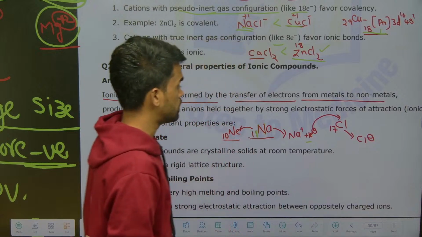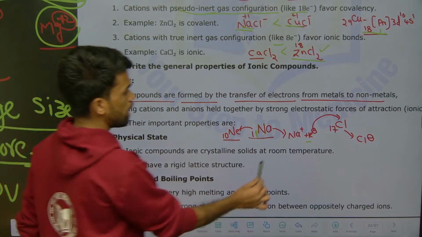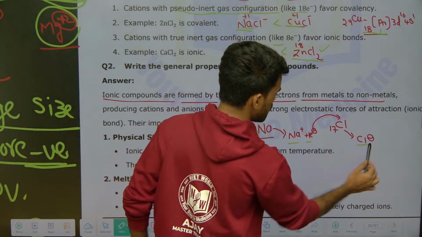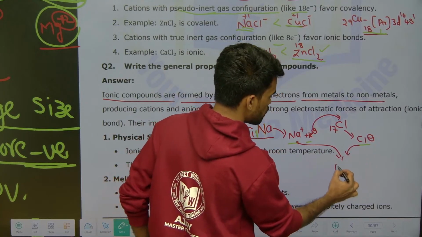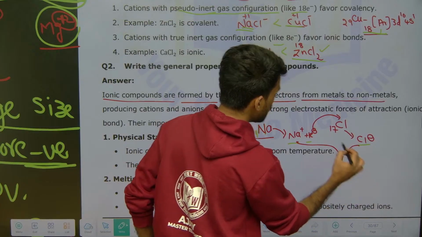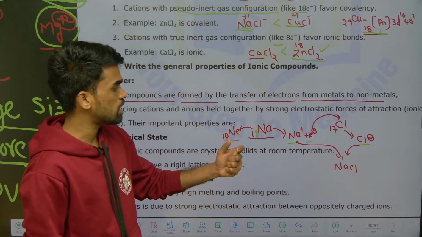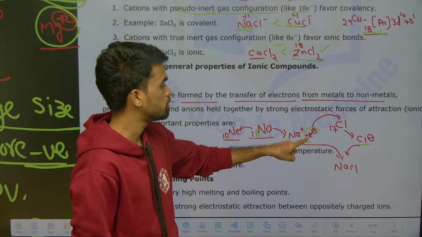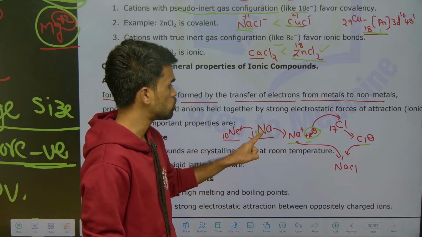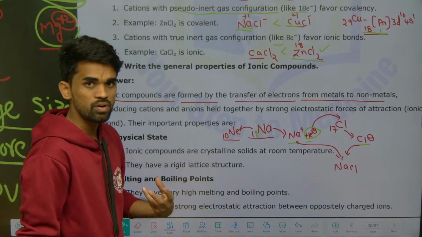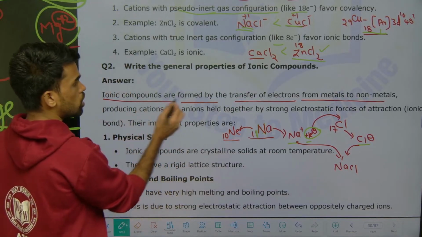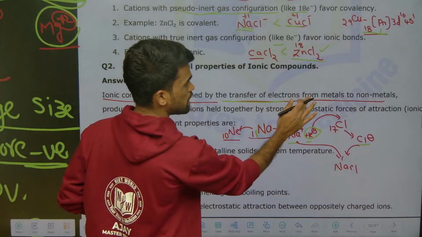Okay, so like this. So now what is happening here? Na+ and Cl−, opposite charges, so they will make a compound like NaCl. What you are seeing is a complete transfer of electrons from sodium to chlorine. So that is how an ionic compound is formed, by complete transfer of electrons from metal to non-metal.